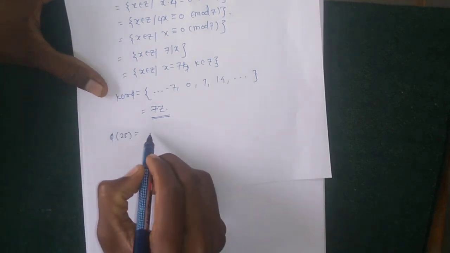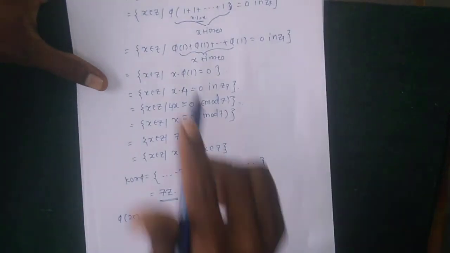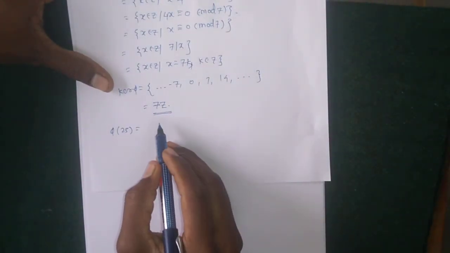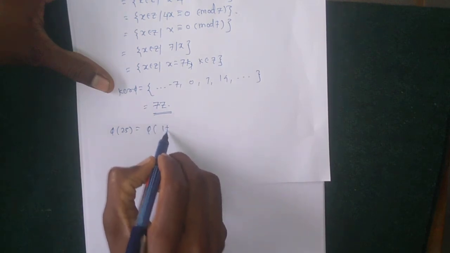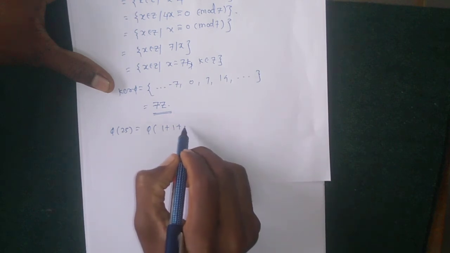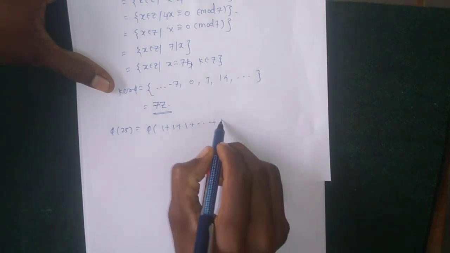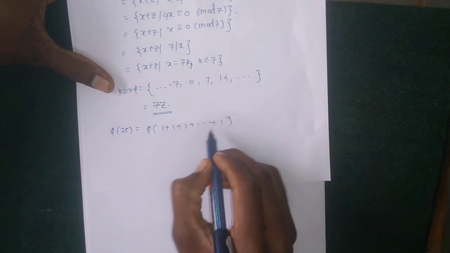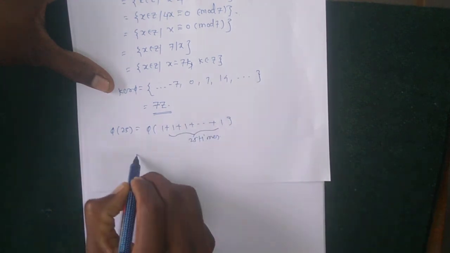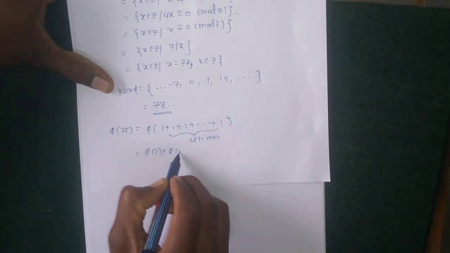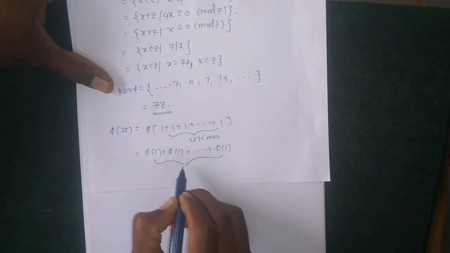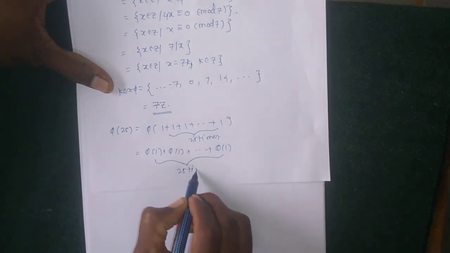Phi of 25 can be written in a similar way. Phi of 25 is phi of 1 plus 1 plus 1 and so on, up to 25 times. Separately it is phi of 1 plus phi of 1 and so on, because phi is a homomorphism, 25 times.